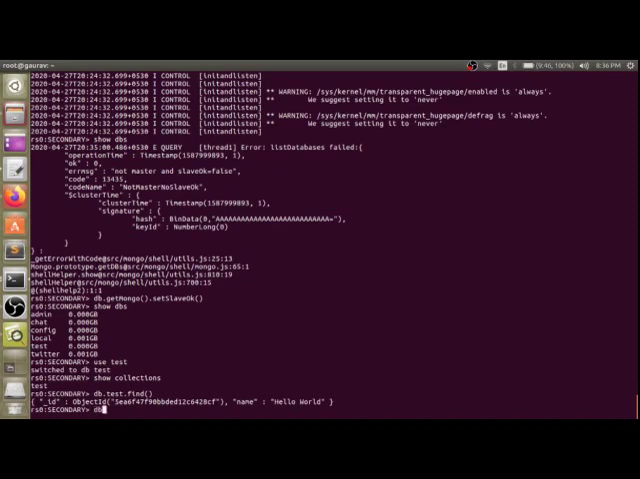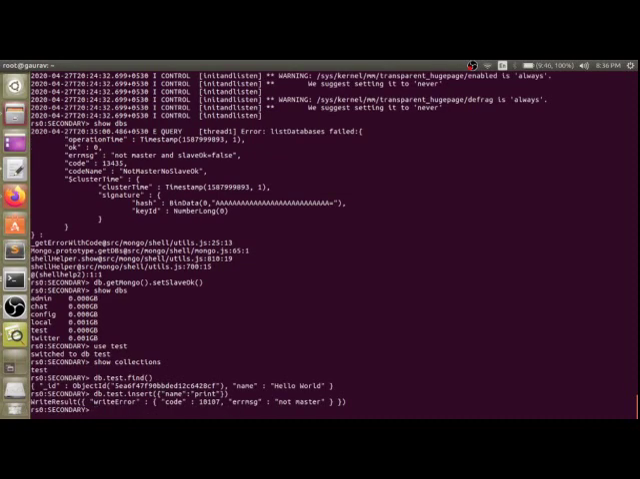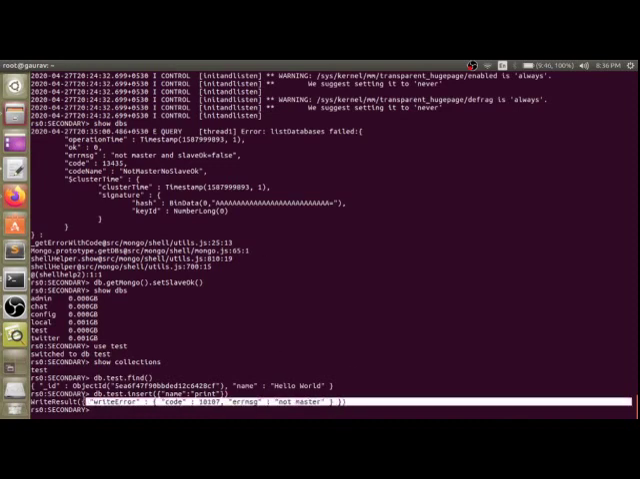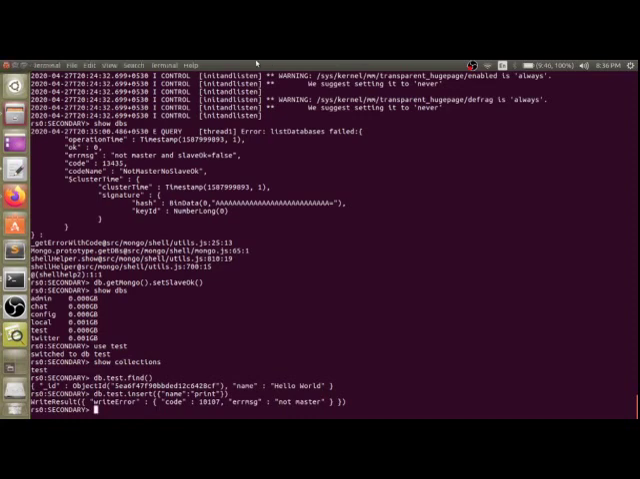Now let's try to insert here, db.test.insert, name, print. Let's try to insert print and enter. Here you can see the error message: this is not a master, this is a write error. So the secondaries are not able to write any data, but they can read the data of any database which is written by the primary database.